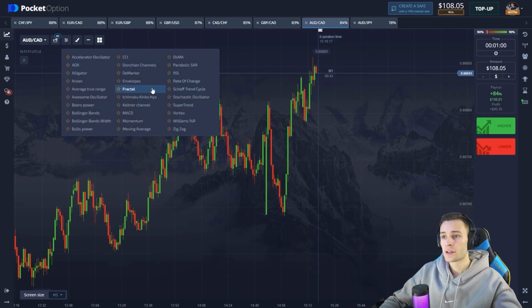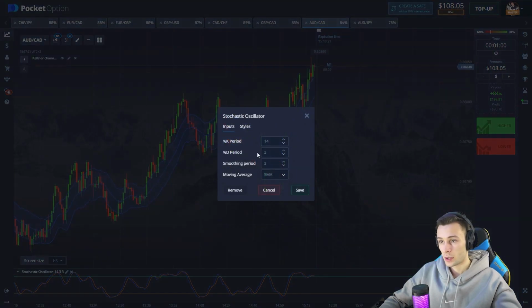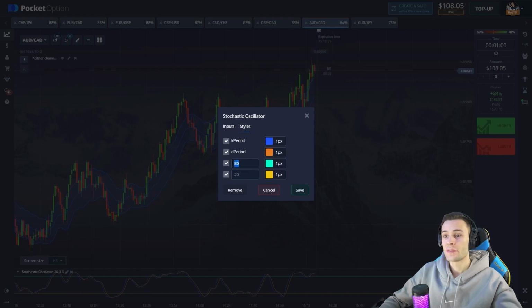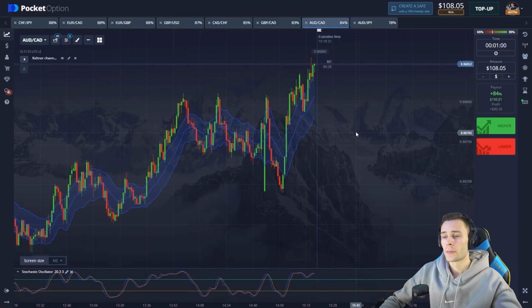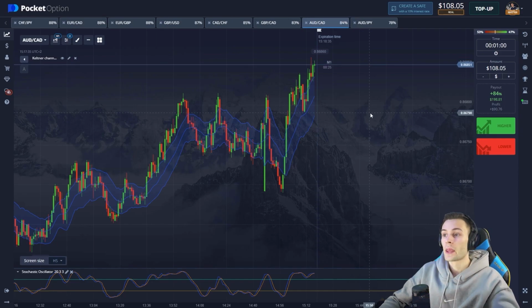Let's pick the indicators for today. First the scaling channel and the stochastic. It's pretty simple. We set the period to 20 on the stochastic, and we set the overbought zone to 70 and the oversold zone to 30. Try this setup in your trading. Everything is super simple. You learn the strategy and will be able to make good money by the end of this video, guys. And so take notes, open the charts and trade with me.